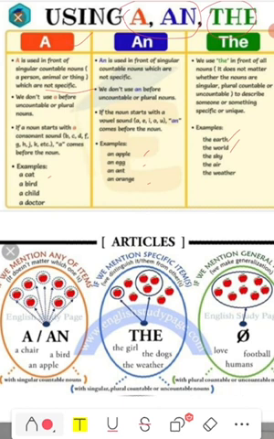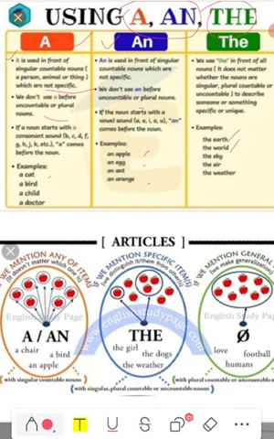Because I told you the meaning of a is one, the meaning of an is one, so it is used with singular countable nouns which are not specific. So we don't use a before uncountable or plural nouns. When its meaning is one, how can we use it with plural or uncountable nouns? Similarly for an, we don't use an before uncountable or plural nouns.